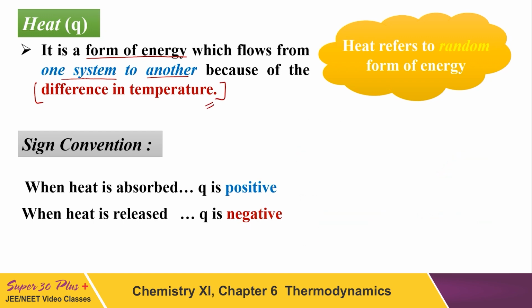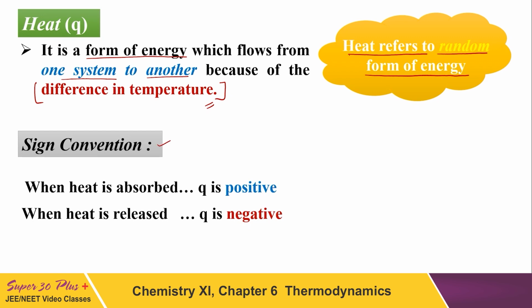So if someday I ask you why there is a heat flow, your answer should be due to the difference in temperature. Also, this is important, heat refers to the random form of energy. It is not the organized form. Work is the organized form. Heat is the random form.